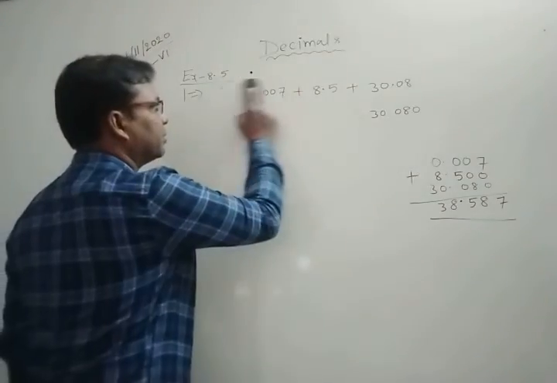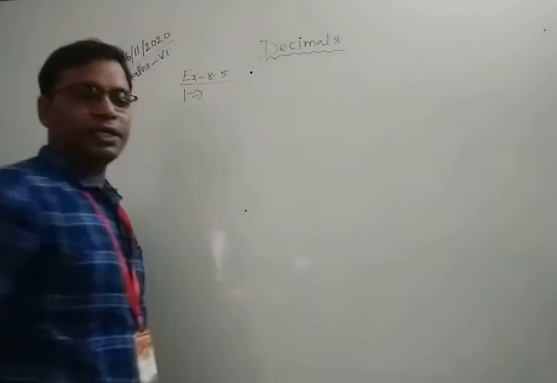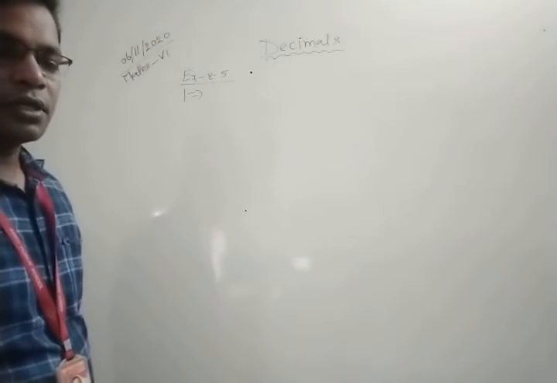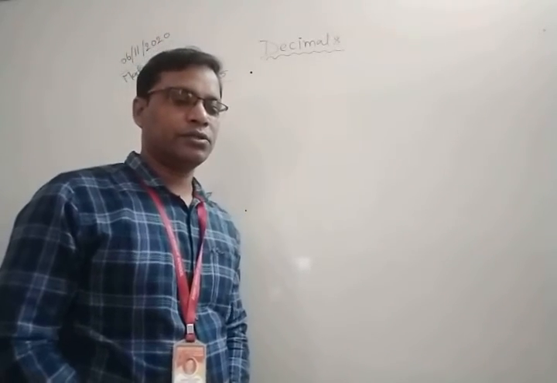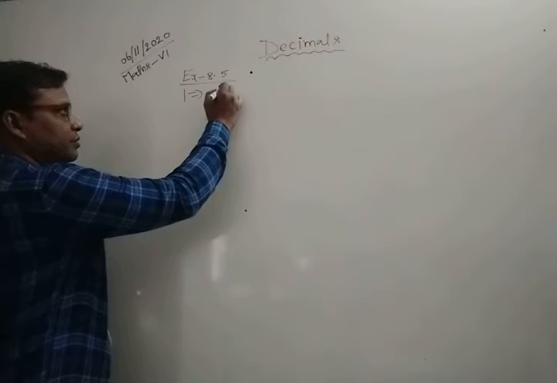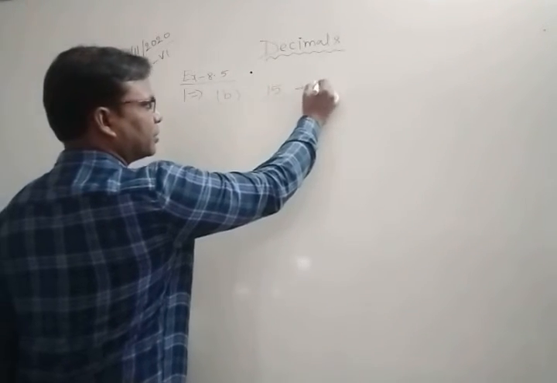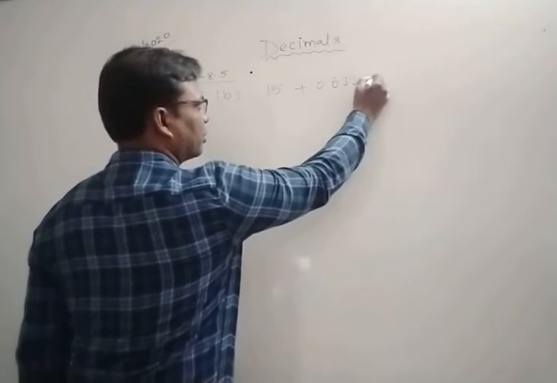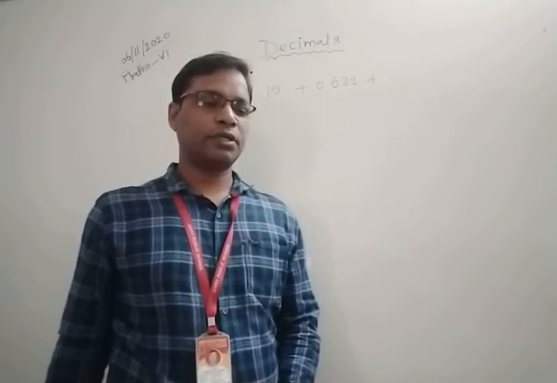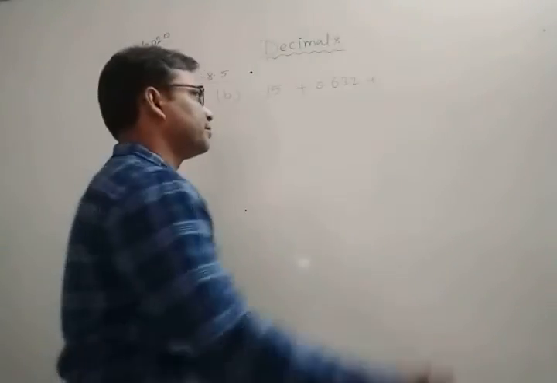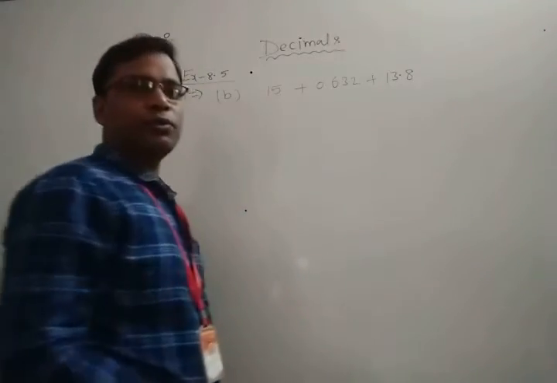Now B part. What is the B part? B part is that 15 plus 0.632. 15 plus 0.632, 15 plus 0.36 plus 2 plus 13.8. Here we need to sum them.